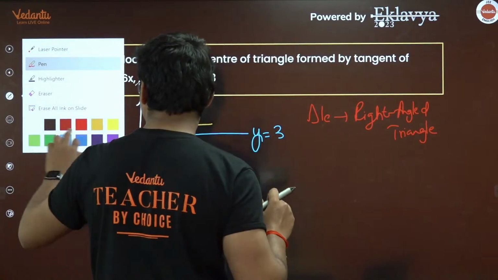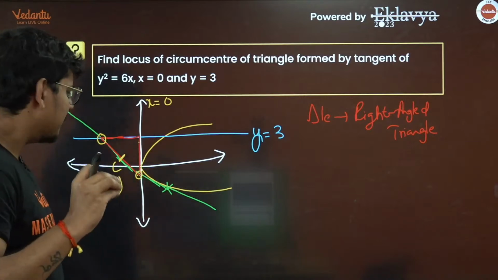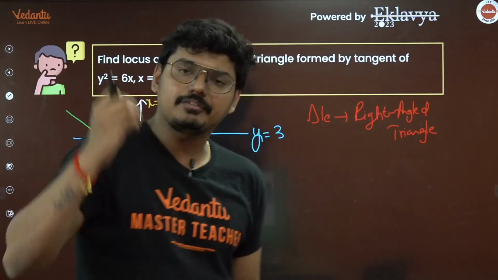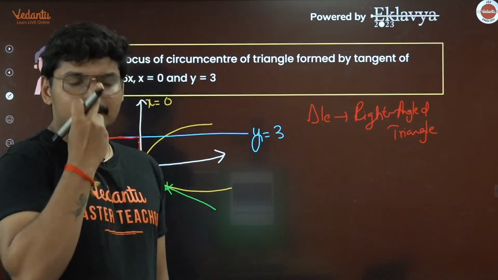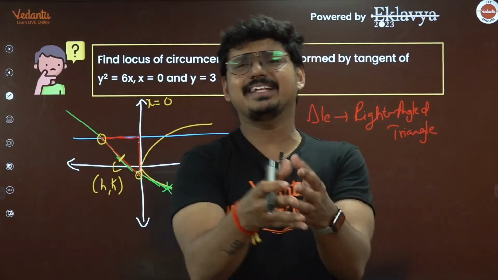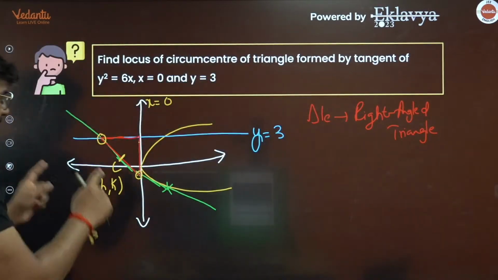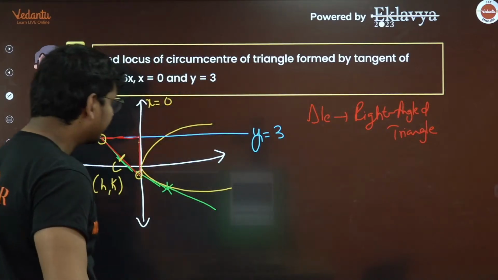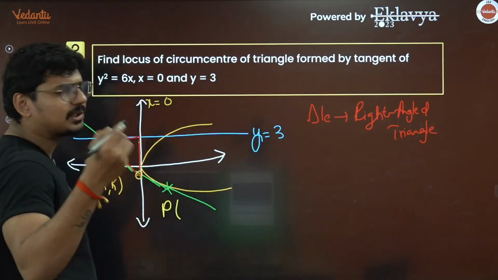So first, let me figure out the equation of the tangent. Since we need the locus, I always keep telling you, guys: whenever you want to find the locus, always use the parametric form. In the parametric form, since only a single parameter is involved, you can easily eliminate it and get an equation without any trouble. So first, get the equation of the tangent in the parametric form. Let me write down the point: (at², 2at).